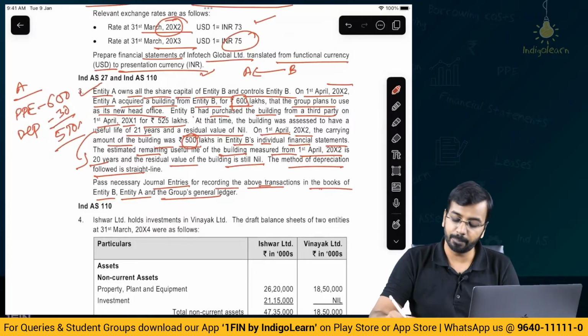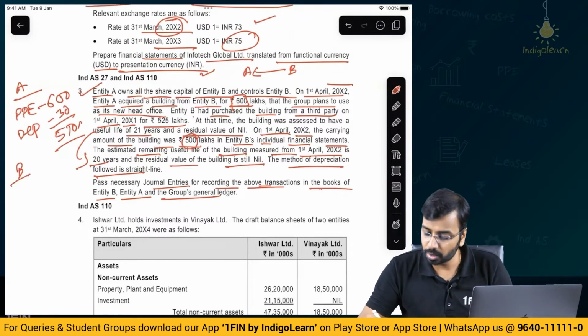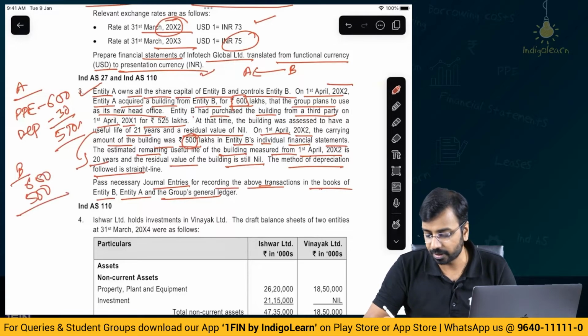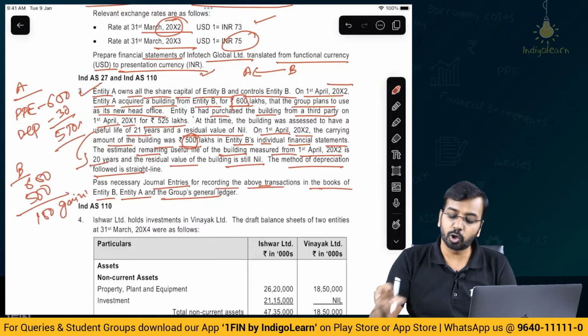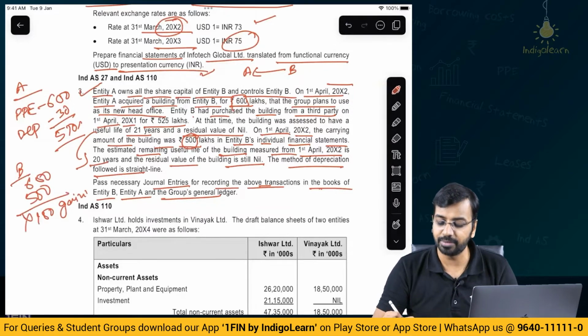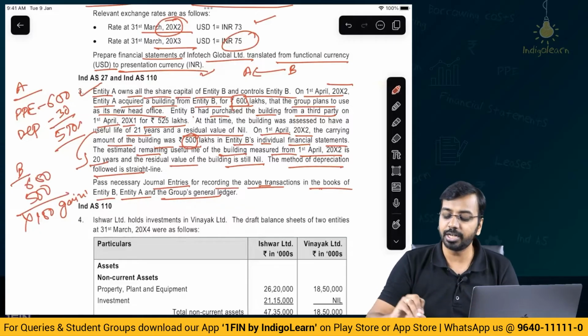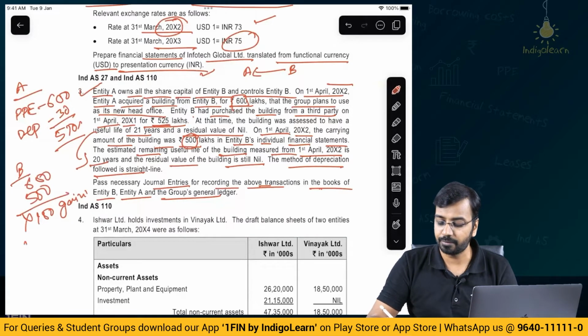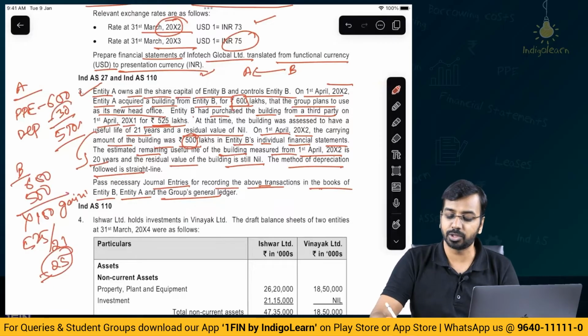carrying amount will be 570. Okay. For Entity B, what is the carrying amount? 500, sale value 600, 600 minus 500, 100 will be the gain. Now, in the group's financial ledger, will we recognize gain? We will not recognize gain. So, this gain will not be recognized and you will continue to charge depreciation using the original cost. So, 525 divided by 21, you get 25. The depreciation will be 25 and depreciation will not be 30.